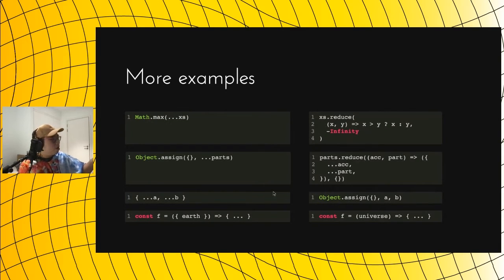Here is another example, merging objects. We can use Object.assign instead of reducing, or we can use object spread, which is even better than Object.assign, because Object.assign will mutate the first object. So when the reader reads the code, they will need to check whether the first object is passed in, otherwise it will get mutated. Whereas with the object spread syntax, we don't have to worry about mutating anything, because we know that spreading will just create a new object that has the properties merged.